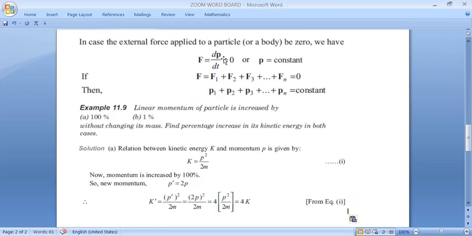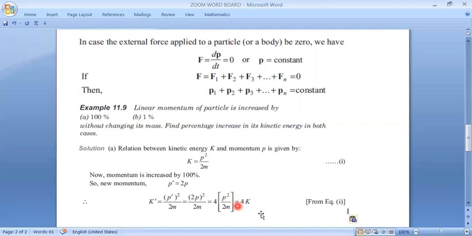This is our new kinetic energy expression: new momentum squared divided by twice the mass. In place of P dash, you are putting 2P. So it becomes 4 times P squared by 2M, and P squared by 2M was the initial kinetic energy. It means our kinetic energy increased 4 times. Remember, the percentage increase will be discussed later, but this may also be a question.